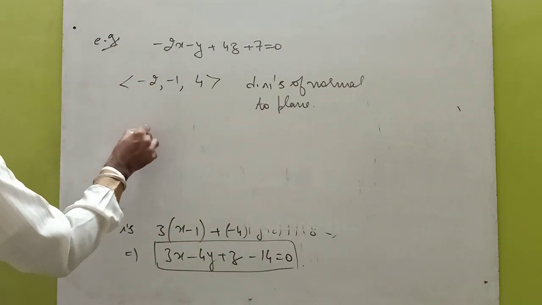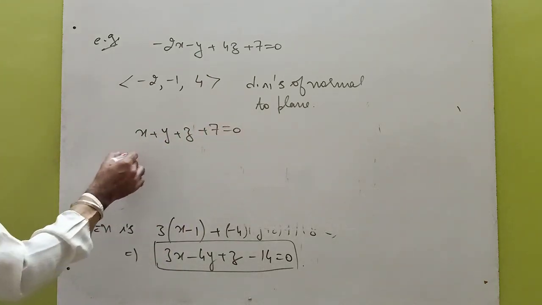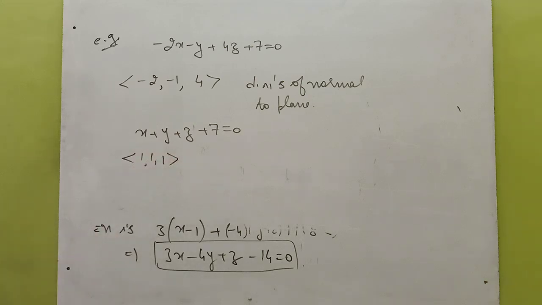Let us take one more example, x plus y plus z plus 7 equal to 0. And direction numbers are 1, 1, 1. So these are called the direction numbers of the normal to the plane.